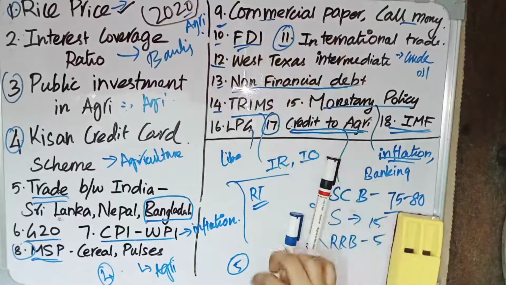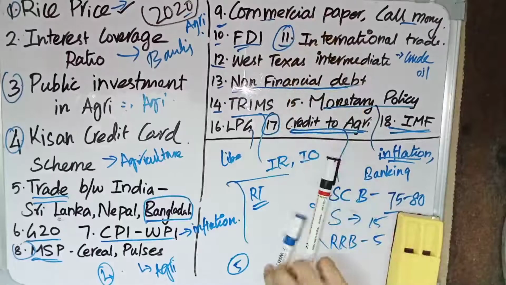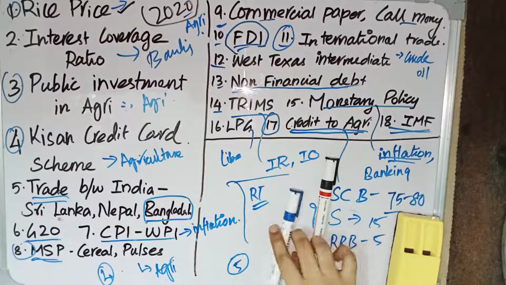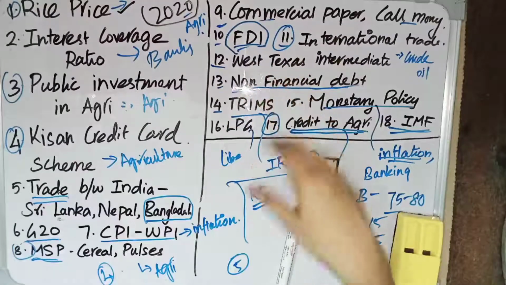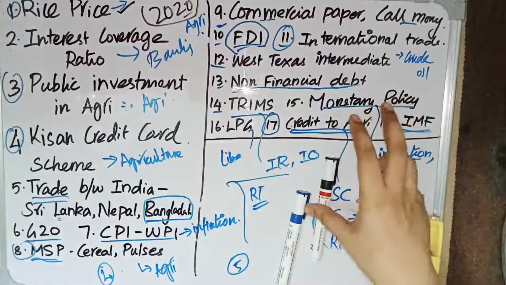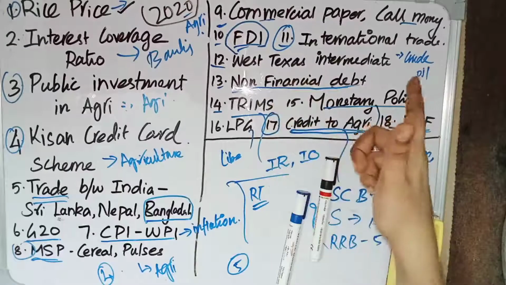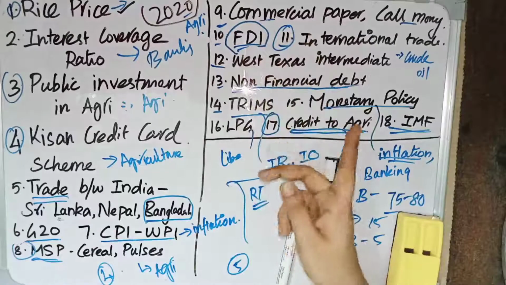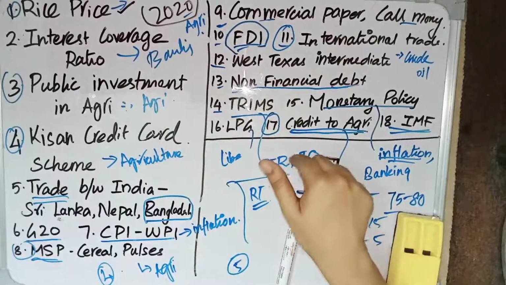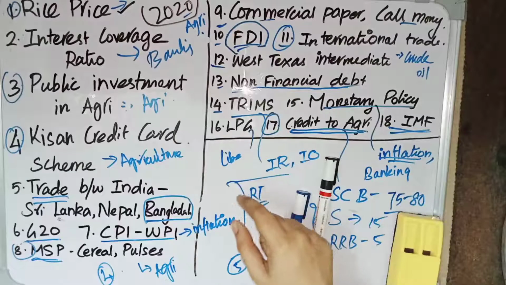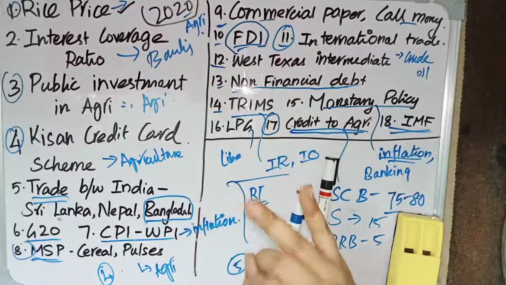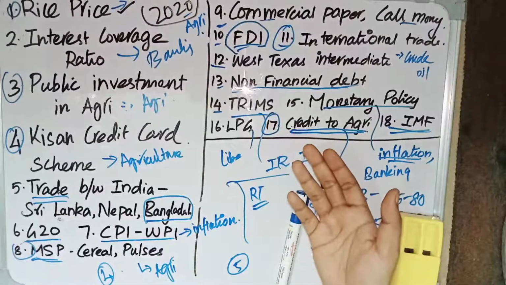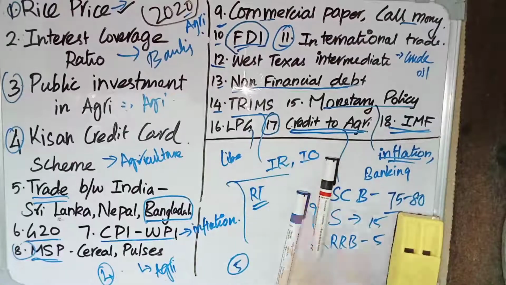And in 10th they have asked about foreign direct investment. It is a repeated question. Foreign direct investment is very, very important. Foreign direct investment means a foreign company coming and investing in an Indian company. Example, we have Hero Honda, Maruti Suzuki. Indian company and foreign company merge and they form that. That is foreign direct investment. We have foreign institutional investment also, and they generally ask questions from foreign direct investment as well as foreign institutional investment. See what it is and what are the characteristics of foreign direct investment and foreign institutional investment, and see the differences between those two.